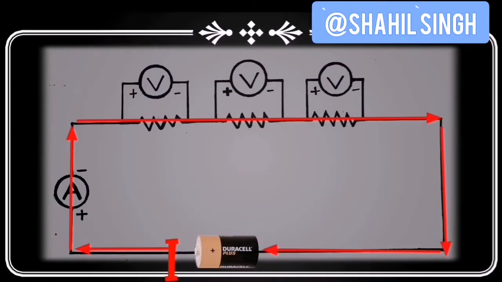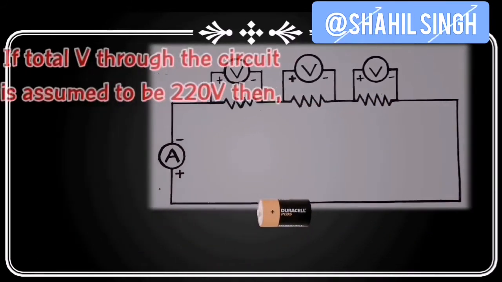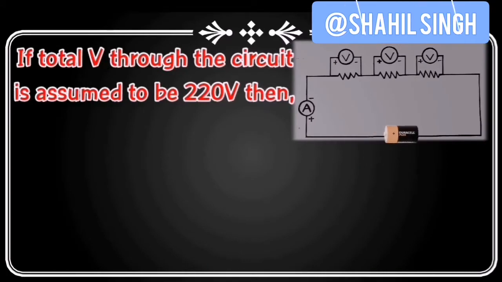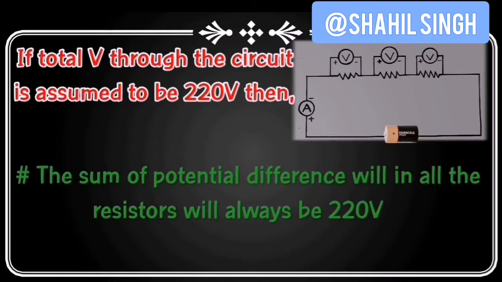So if 2 amps of current is flowing in the circuit, then each resistor will get equally 2 amps. And if the total potential difference is 220 volts, then with 3 resistors, the sum of these 3 potential differences will always be equal to 220 volts.